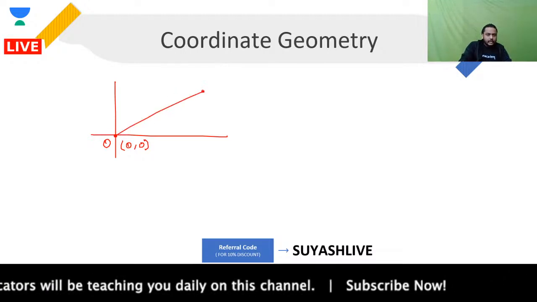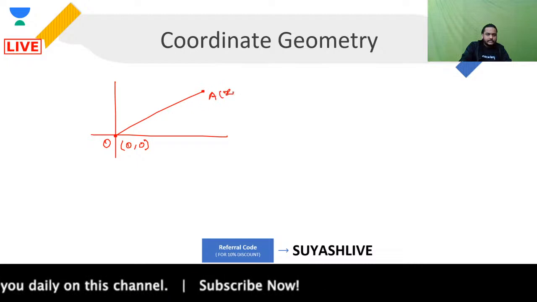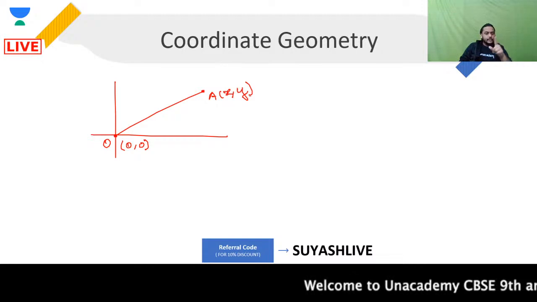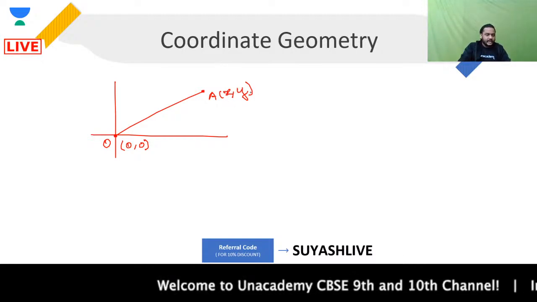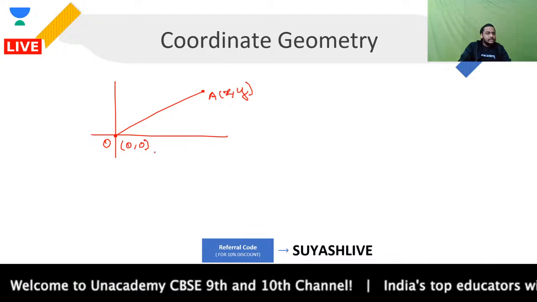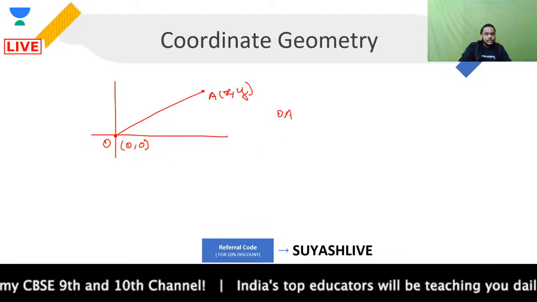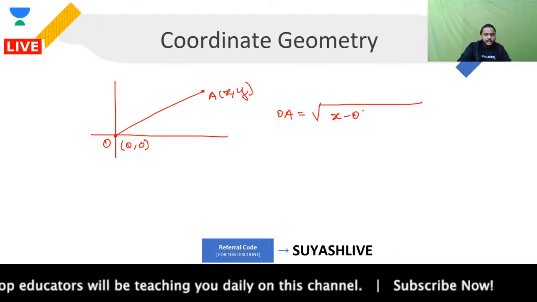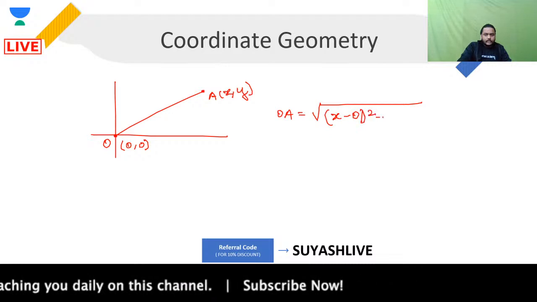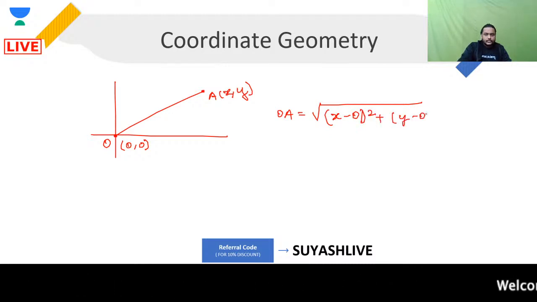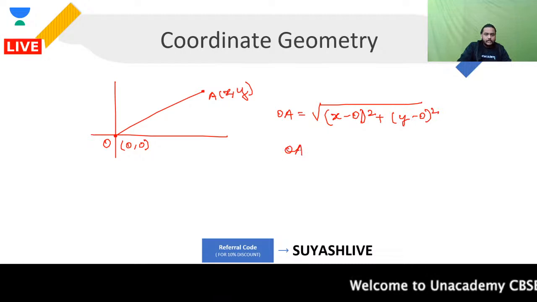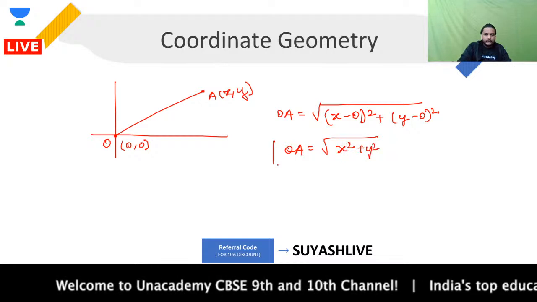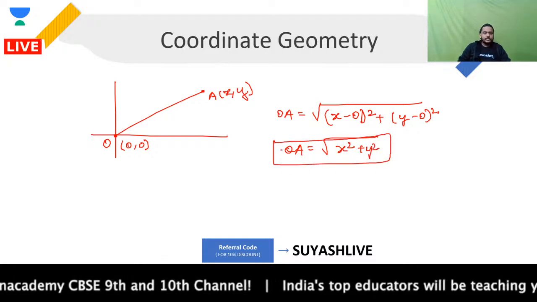Another point I'm talking about over here, this is my point A and this is having the coordinate x, y. If I am talking about the distance between them, then you have to understand that here my x1, y1 are x and y, and x2, y2 are 0, 0. So if you find out the distance OA, what will that be? It will be nothing but x1, that is x, minus x2, that is 0 whole square, plus y1, that is y, minus 0 whole square, and from here your OA will be coming out as under root of x square plus y square. Everyone clear with this or not, guys?